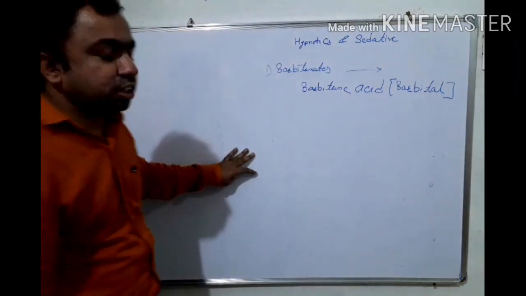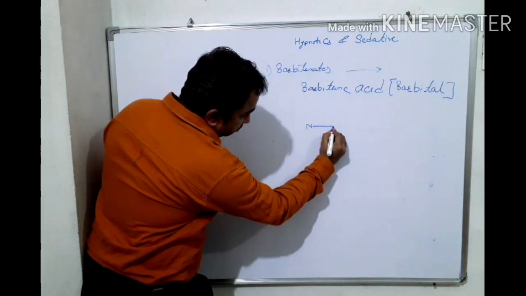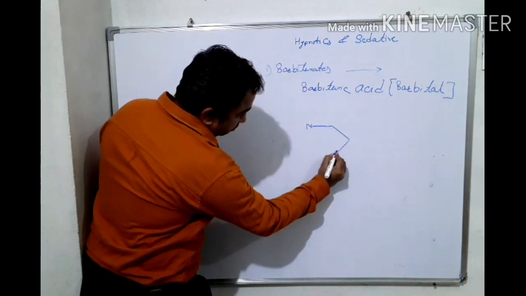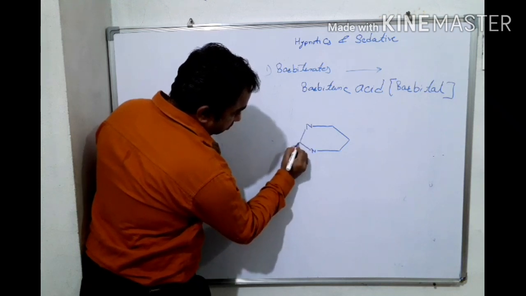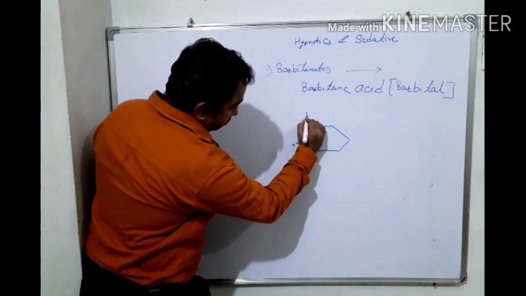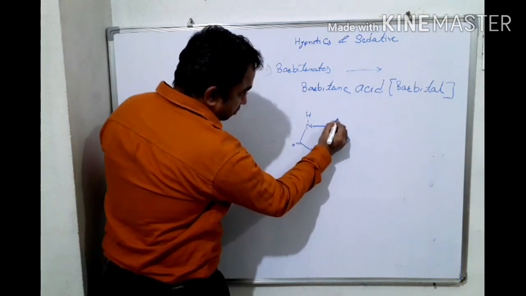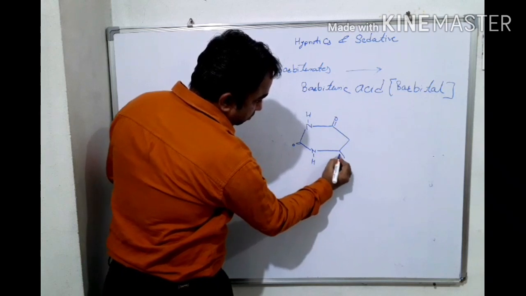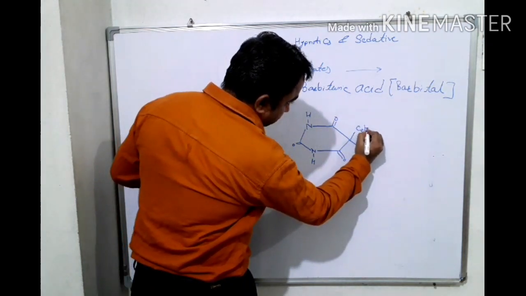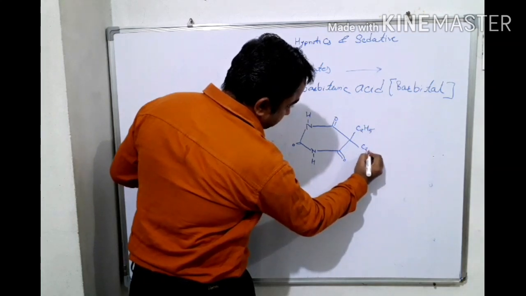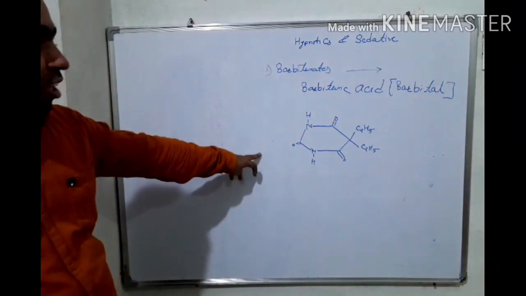Barbital has the structure like this. Okay, this is the structure of barbituric acid.